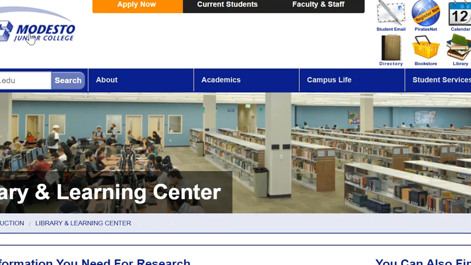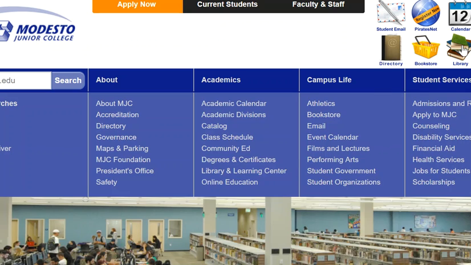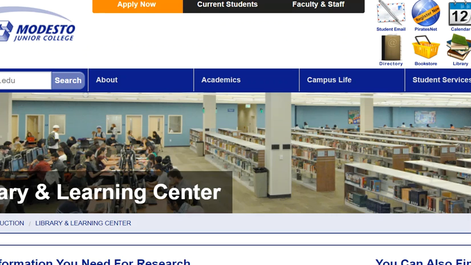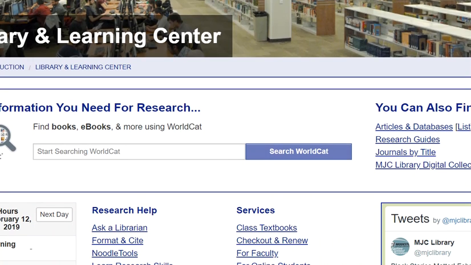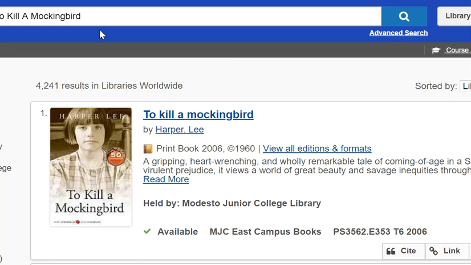But how do I go to the library, you say, when I am sitting here at a computer? Well, we go to the home page for Modesto, and we click on the icon for library, and we're going to put in this title that we're going to look for. So we've typed that in, and we're going to search. And there it is. We find that it's there. We can click on that, and we can find it and read it.